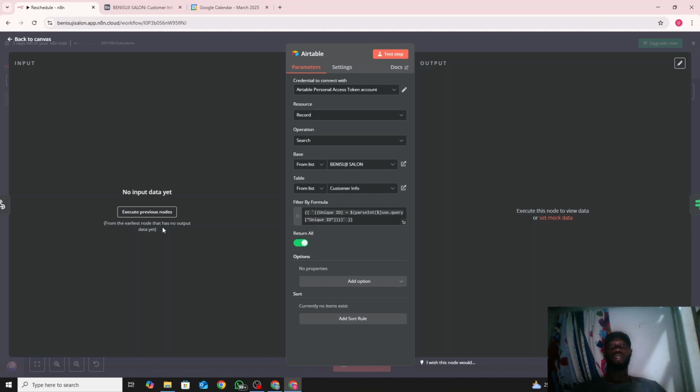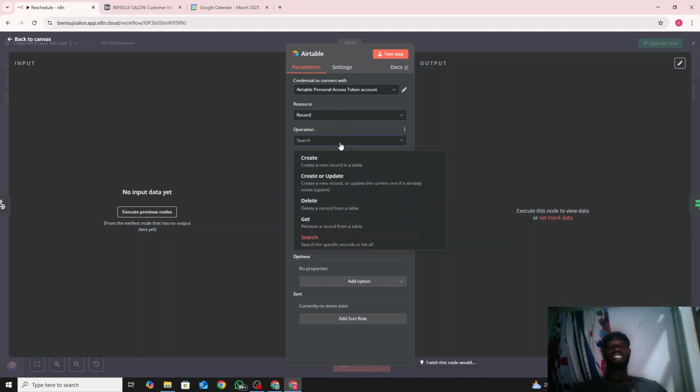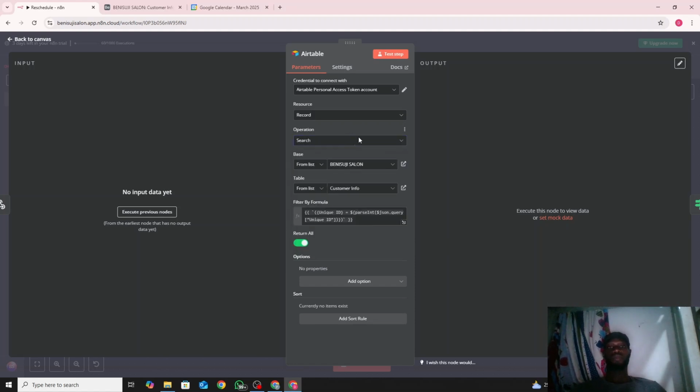that we used here. So connect your Airtable, you choose record, and the operation you're choosing this time is search, because we're searching. We're not creating, we're not updating, we're not even deleting any record. So you choose your base, that is the base of the Airtable. Ours is the one I use in the salon. Then the table customer is for the same one like so.